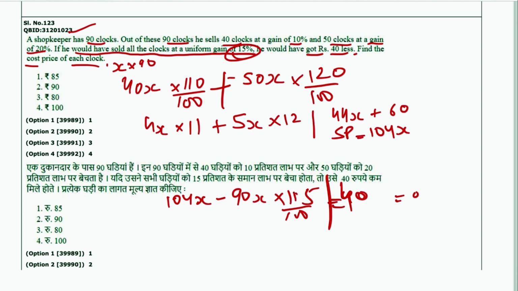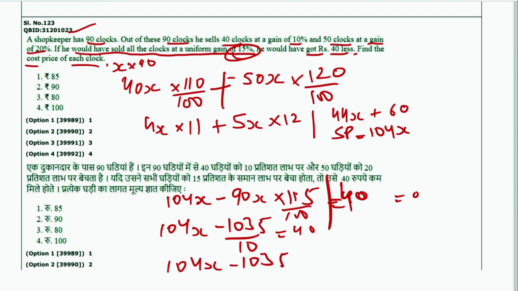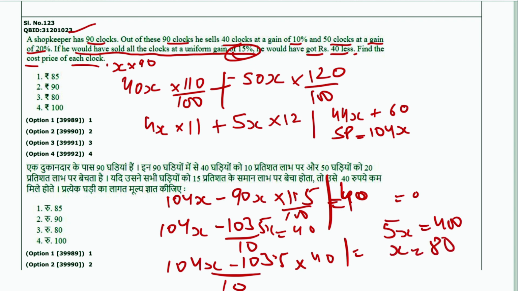If you solve this equation, it will come out as 1040x minus 1035x upon 10 is equal to 40. So it will be 5x upon this, 5x is equal to 400. So x is equal to 80. So the cost price is rupees 80. 3 is the answer.